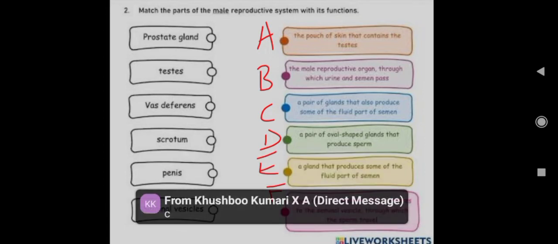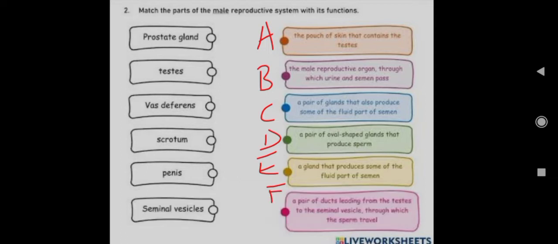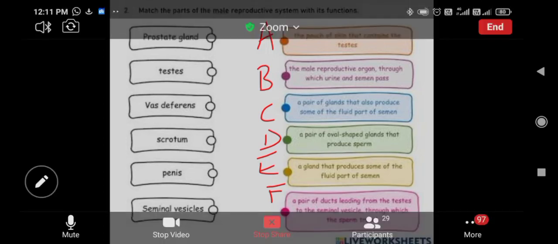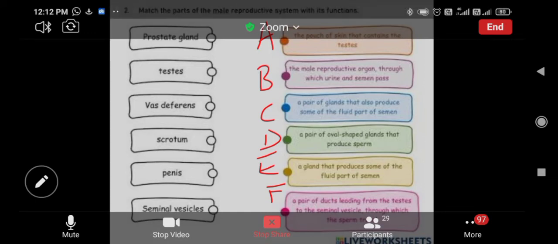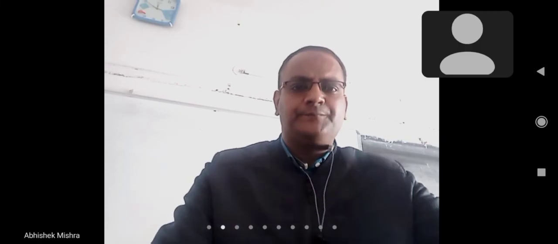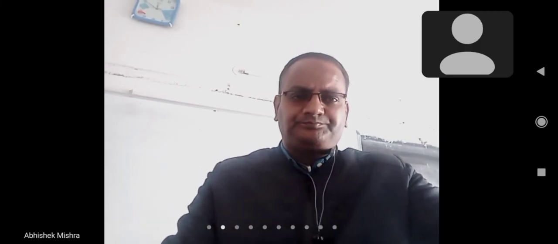Okay, yes, correct. It's C, a pair of glands that also produce some of the fluid part of the semen. Very good, students. All the students have participated in this worksheet, and you have done very well. Now, finally, I will be allotting you a question on the basis of today's class work. All of you write down the question for assignment.